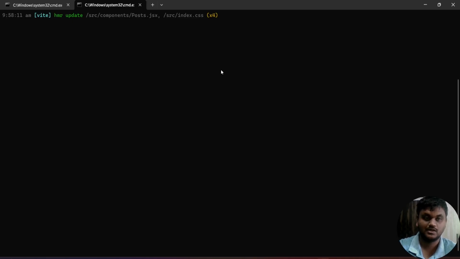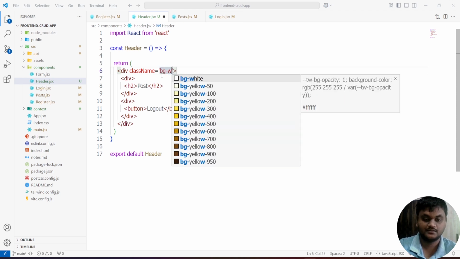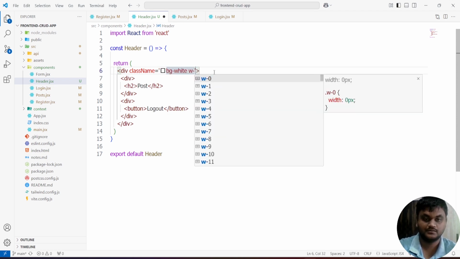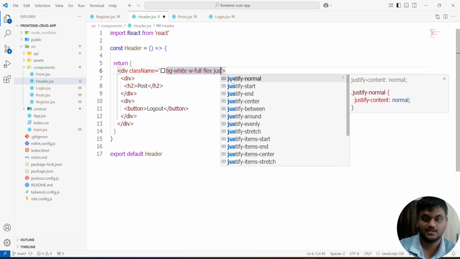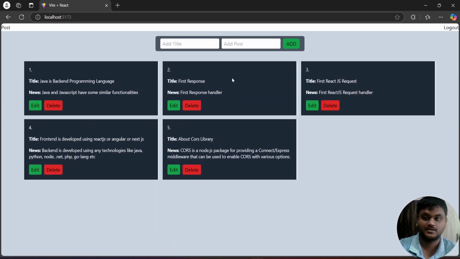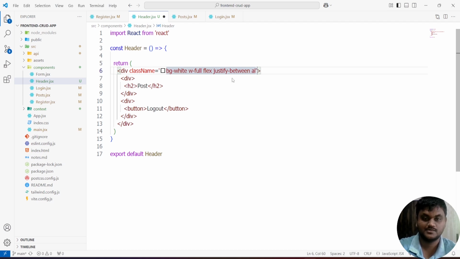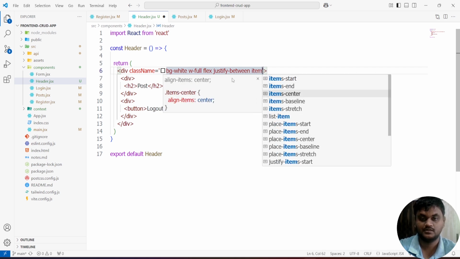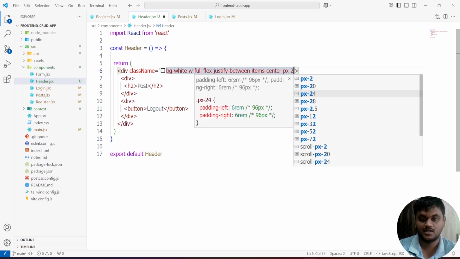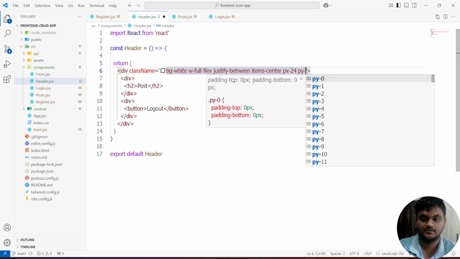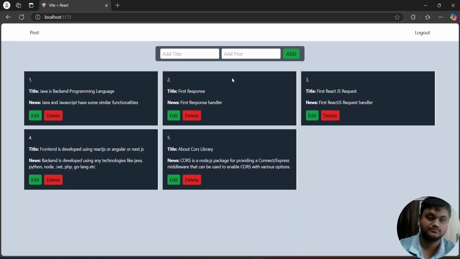For this you have to give the class: background white, width full, flex, justify center, and align items center, and padding x-axis 24 and y-axis 4.